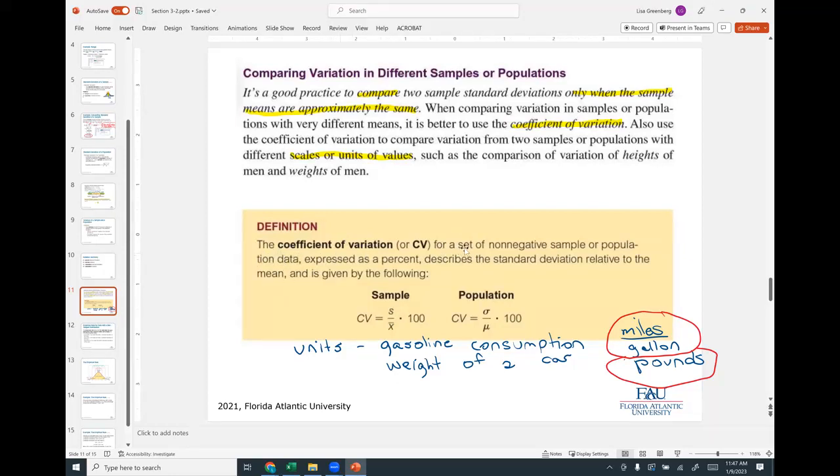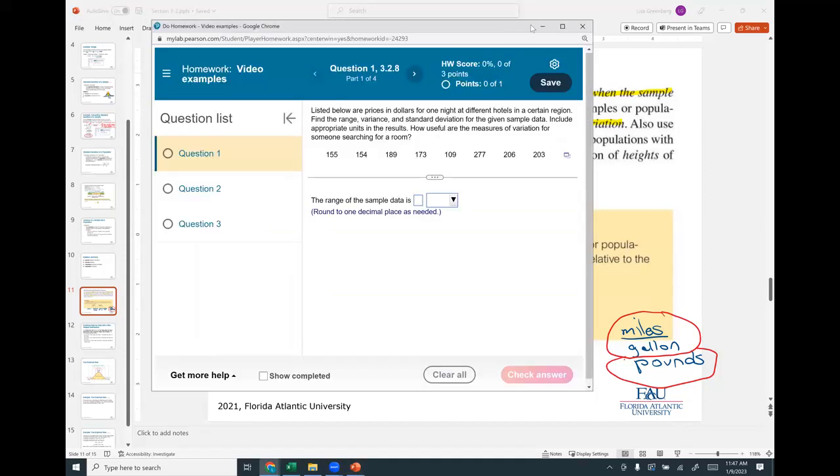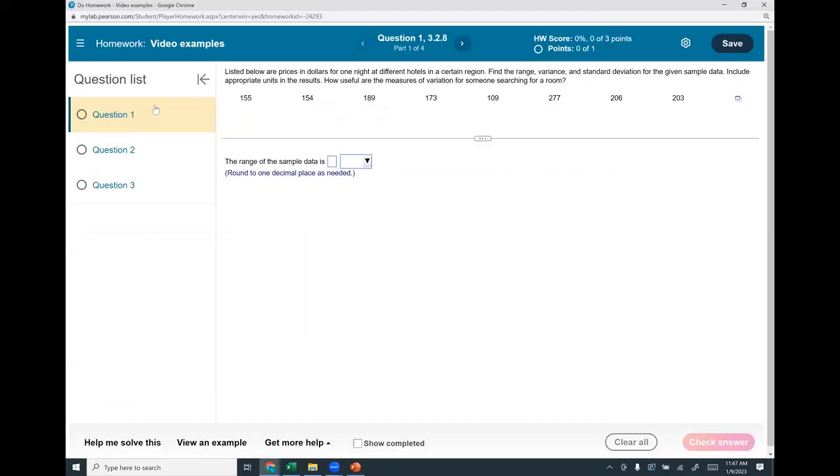So here is the formula, and we're not going to really use the formula more than we're going to use StatCrunch. And now let's bring over some problems that I found for us.